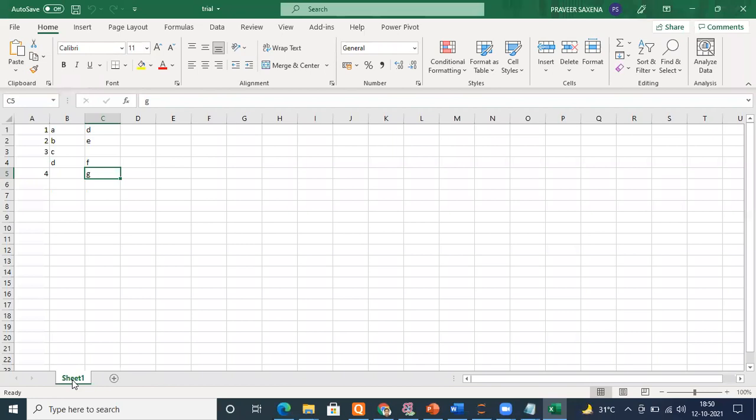You may have one sheet, second sheet, third sheet, fourth sheet. So when you read the Excel file, you should tell it, out of these 4 sheets, which sheet you want to read.